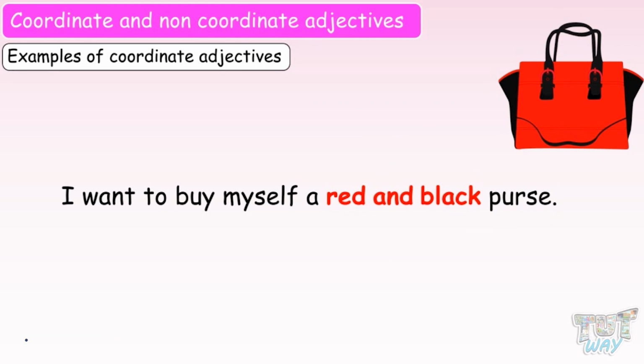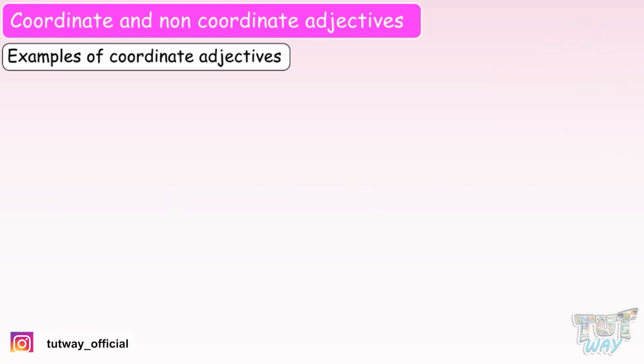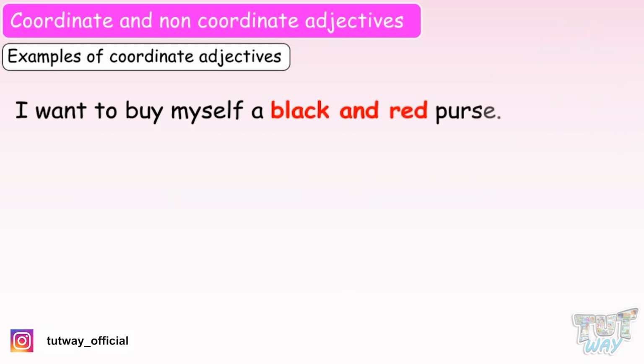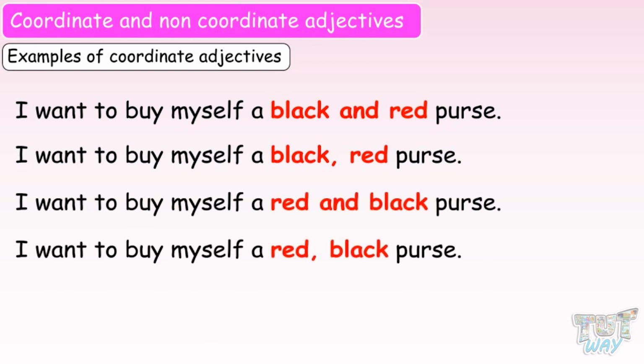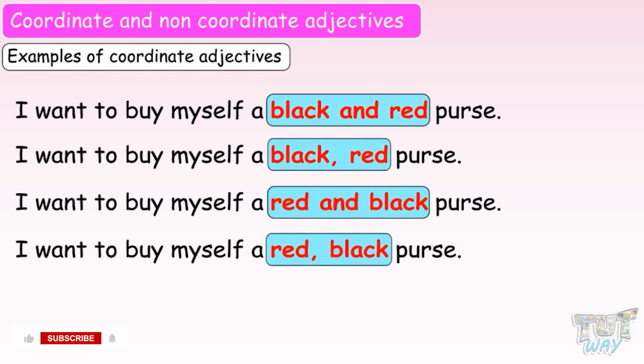And you can write the same sentence in 4 formats. You can also write, I want to buy myself a black and red purse. And you can also replace "and" with a comma. These are the 4 ways you can write the coordinate adjectives: red and black, black and red, and also with commas.